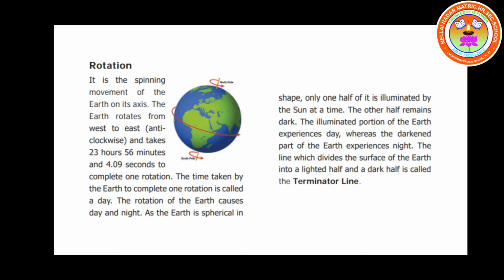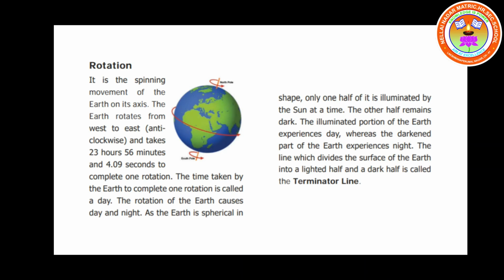Is it clear? The rotation of the earth causes day and night. As the earth is spherical in shape, we already studied spherical shape, only one half of it is illuminated by the sun at a time. The other half remains dark. It means when the earth rotates, the one half of the earth only will get the light from the sun. The other half of the earth will not get the light.